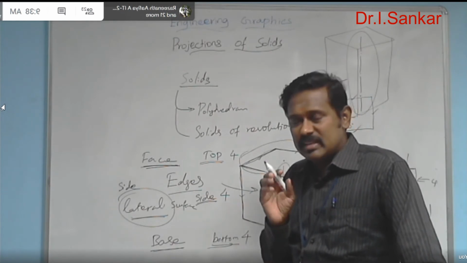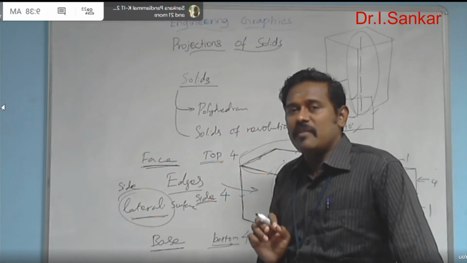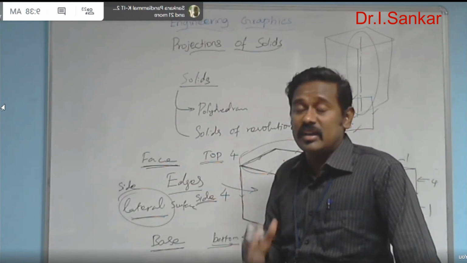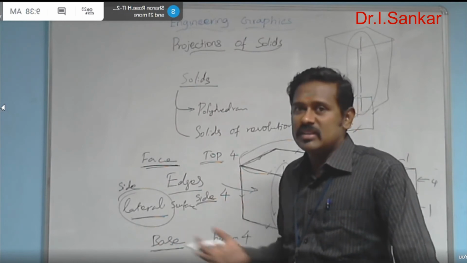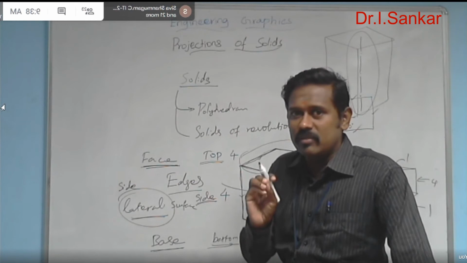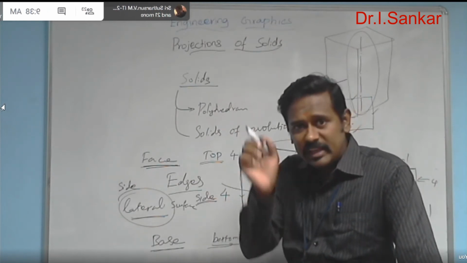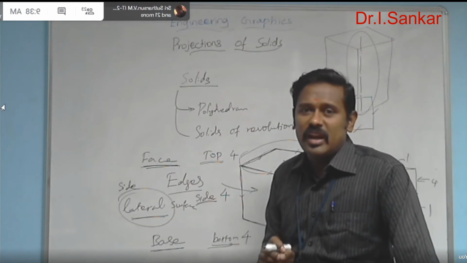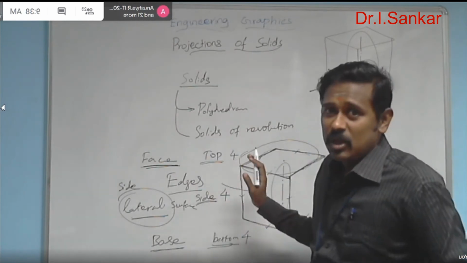So based on the position of that line only, the position of the entire solid is considered with respect to the horizontal plane and vertical plane in our subject. So keep the point in mind, the axis line is the one which is considered inside the solid, not outside the solid, connecting the center of base and the center of face in the case of prisms.